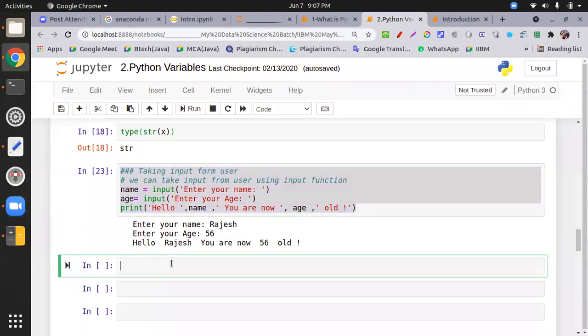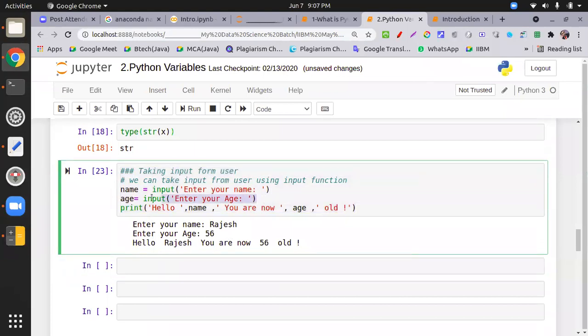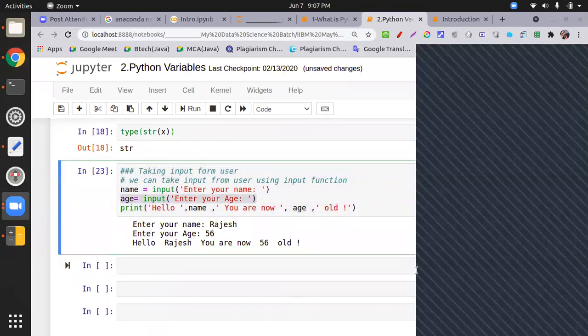Okay, how to take integer input. One more thing here: what about age, is it an integer type or a string type? Yes, Khushbu Shukla. Khushbu, can you explain? I take age over here, so is it string or integer? String type. How do you confirm this? Actually, I asked this question to Khushbu, so Khushbu must answer it.